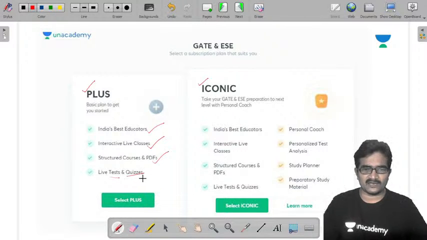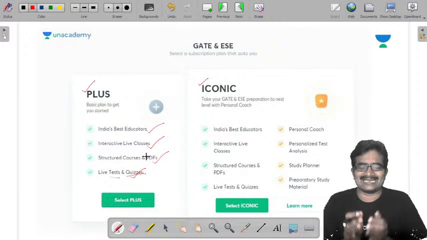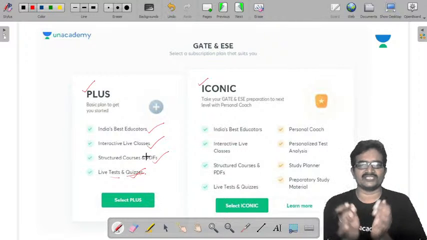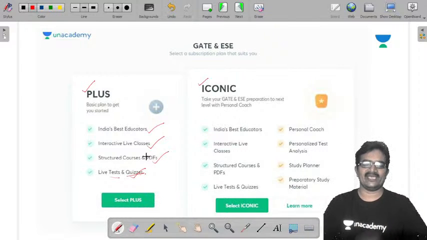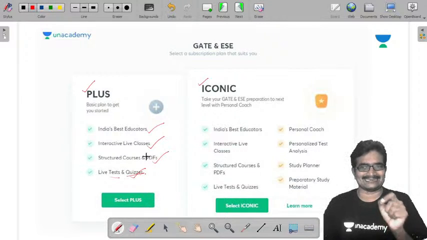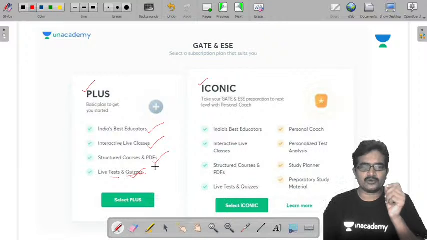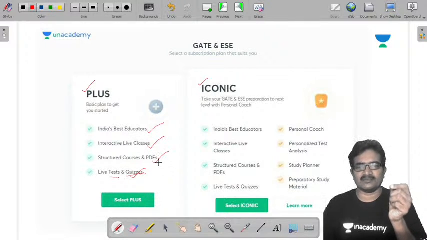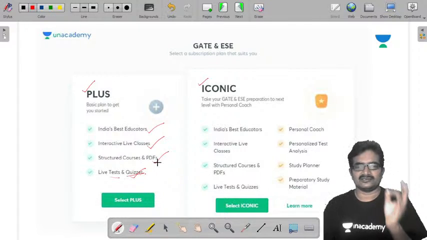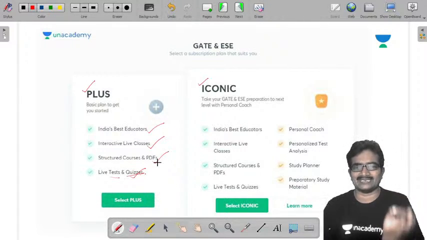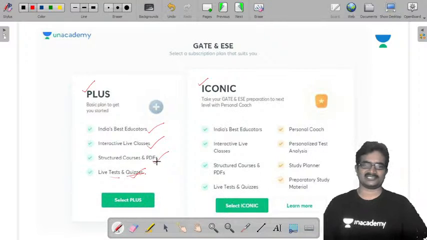After completion of these live tests and quizzes, they prepare a study planner for each and every student based on their performance in tests and quizzes. If a student follows that personal study plan, then definitely the student will succeed in their examinations, in any competitive exam.